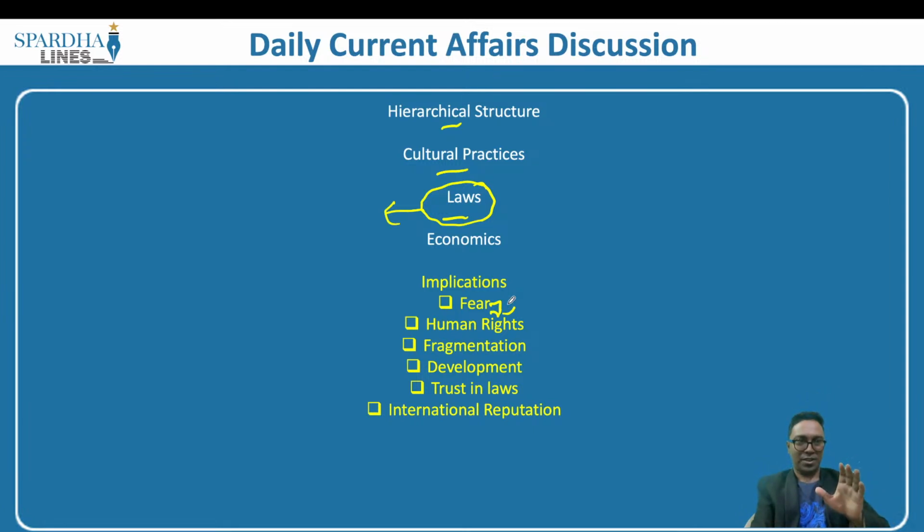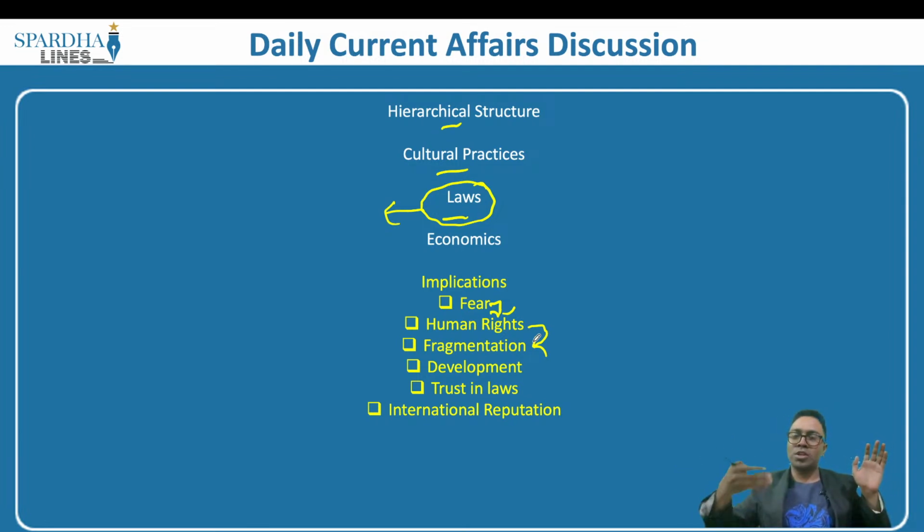All of us, whether we are of a particular race, a particular religion, a particular caste, irrespective of gender, whosoever is born as a human on this earth, have some basic rights that we are all entitled to. That human rights is also getting violated. This leads to fragmentation in the society. Fragmentation of what? You are a person from a particular caste, I am a person from a different caste, so we will not have bonhomie, we will not have any understanding.